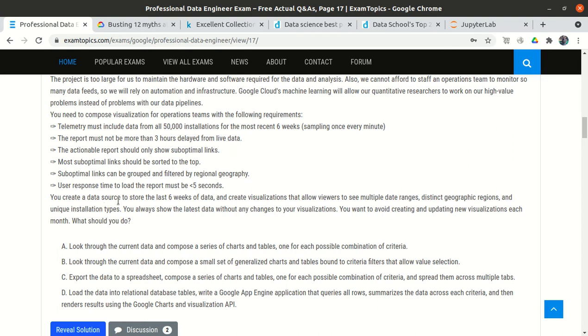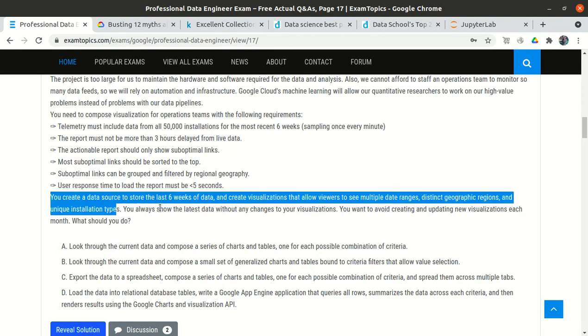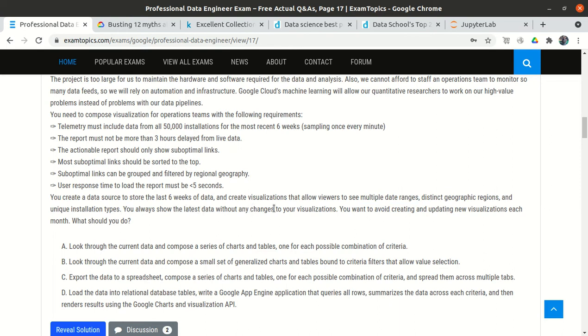You create a data source to store the last 6 weeks of data, and create visualizations that allow viewers to see multiple date ranges, distinct geographic regions, and unique installation types. You always show the latest data without any changes to your visualizations. You want to avoid creating and updating new visualizations each month.